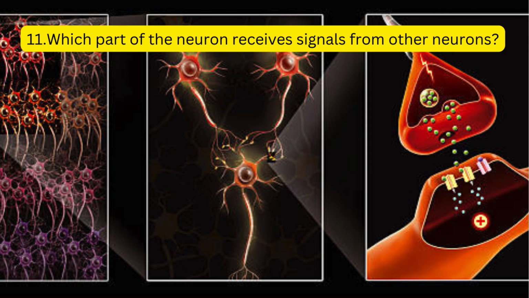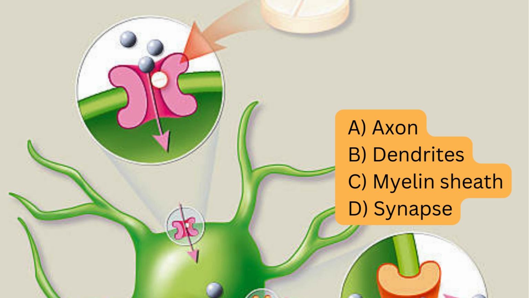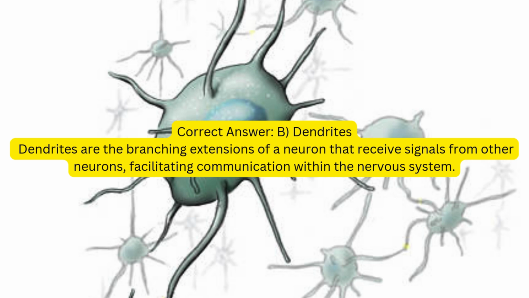11. Which part of the neuron receives signals from other neurons? A. Axon. B. Dendrites. C. Myelin sheath. D. Synapse. Correct answer: B. Dendrites. Dendrites are the branching extensions of a neuron that receive signals from other neurons, facilitating communication within the nervous system.